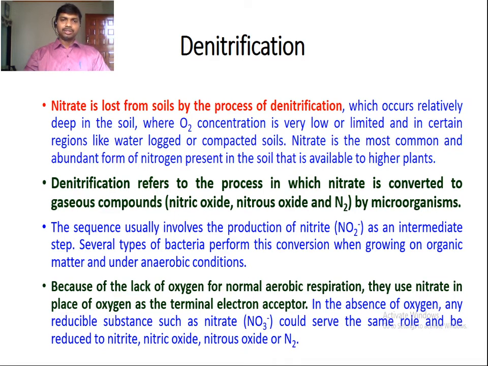So there are two things that are important. One is that nitrite is produced as an intermediate product during the conversion of nitrate to the gaseous compounds like nitric oxide, nitrous oxide and nitrogen. Second, this conversion is performed by bacteria. They convert nitrate into the various gaseous compounds when they are growing on the organic matter and under anaerobic conditions. So denitrification occurs relatively deep in the soil.